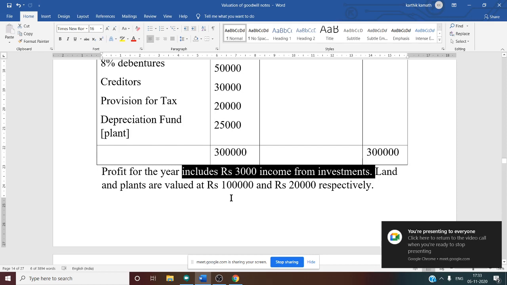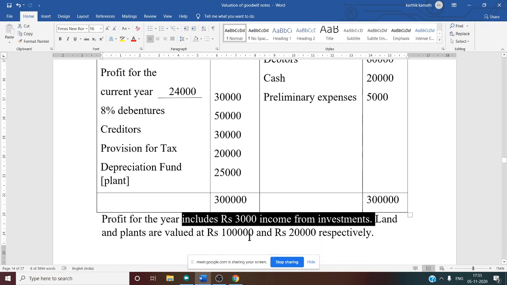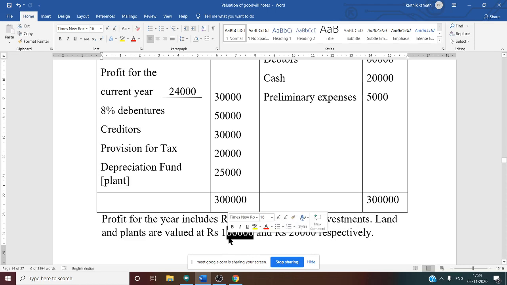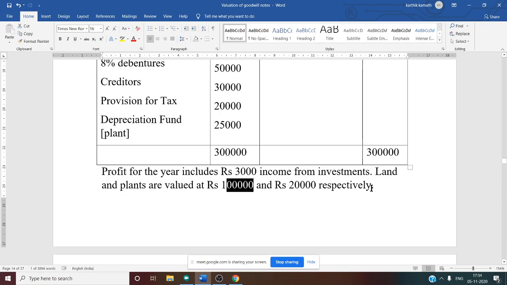Now, land and plant valued at 1,20,000 respectively. Land in the balance sheet is 40,000, that is the book value. The land value given in the adjustment is 1 lakh, so there is an appreciation of 60,000, and you need to take the agreed value, that is 1 lakh. Plant in the balance sheet is 50,000, the book value. The agreed value is 20,000, so there is a depreciation of plant. Again we need to take the market value, 20,000, as given in the adjustment.